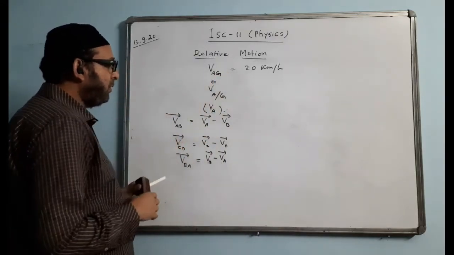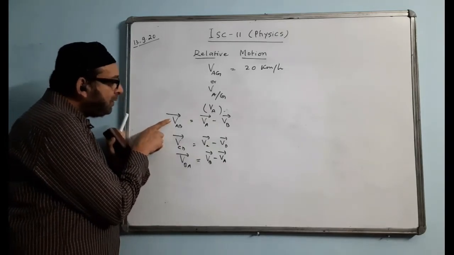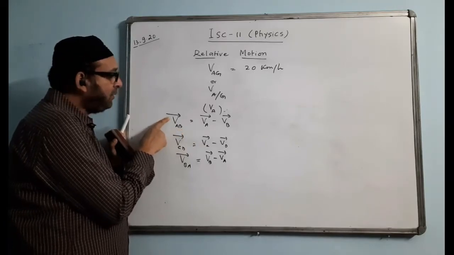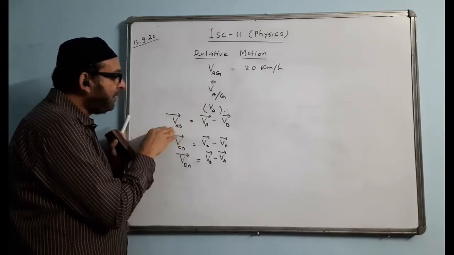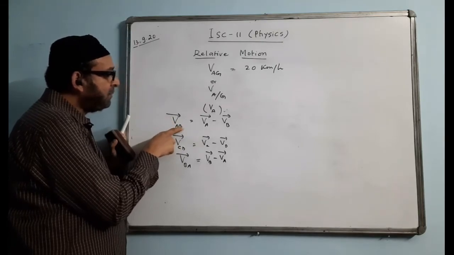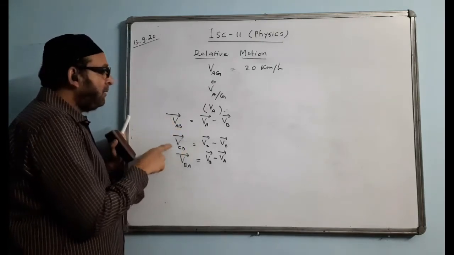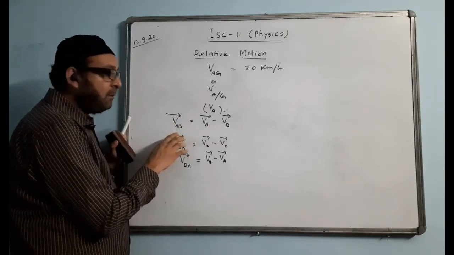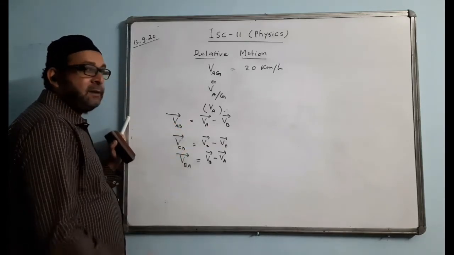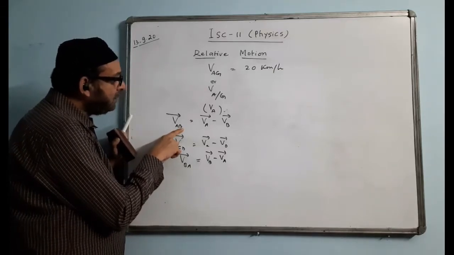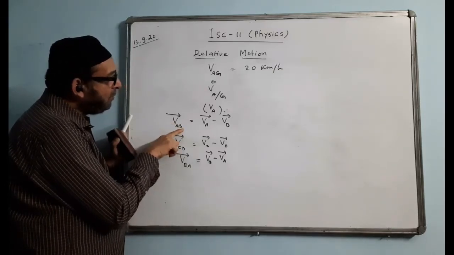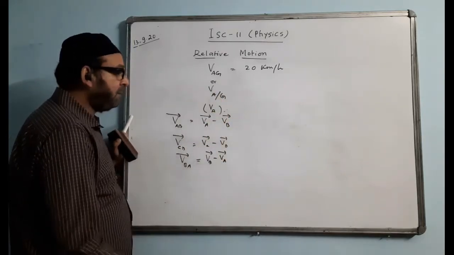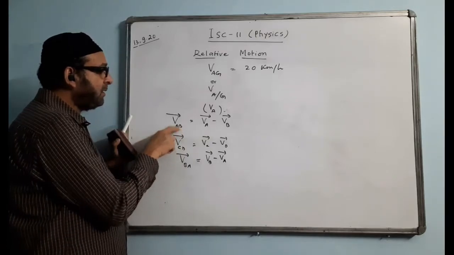So mainly in this chapter, apart from the definition, VAB is the vector difference of the velocities of the two bodies. How do we read it? Velocity of A with respect to the body B. Suppose two cars are moving, car A and car B. We say velocity of car A with respect to car B. For the time being, this body is supposed to be at rest, though both of them are in motion. The observer will always be over here. This observer will always consider himself or herself to be at rest. So the observer will be in this car.